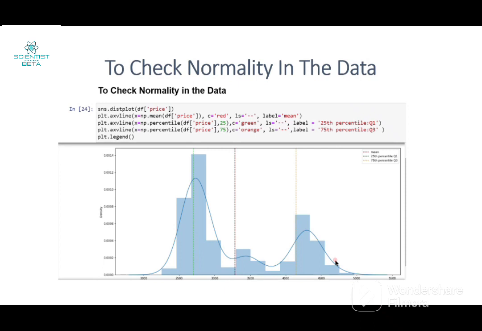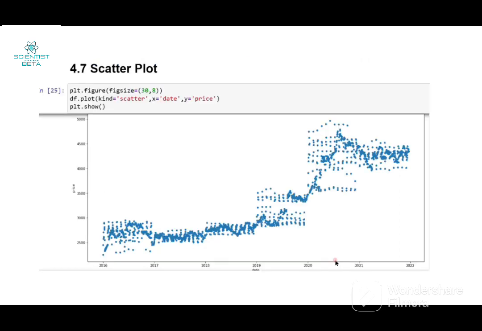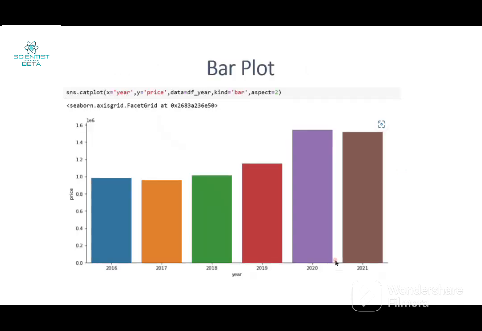Then we have divided the data into 4 quartiles and checked the normality in the data, and we can clearly see there is no normal distribution in this data. Then we have a scatter plot of price versus date. Then we plotted the bar plot in which we can also clearly see, in the log plot of price, the price is about the same up to 2018, but after 2019 there is a sudden increment in the prices.